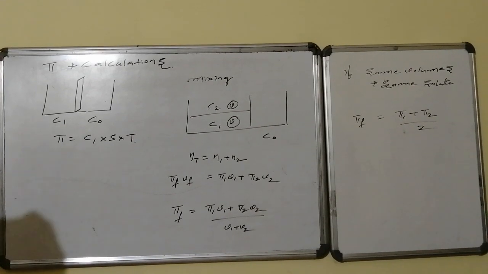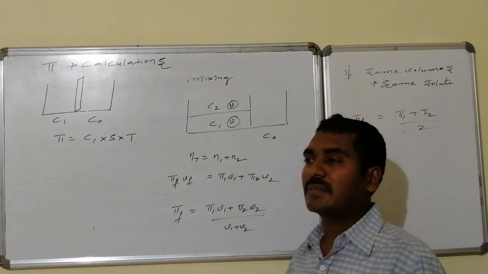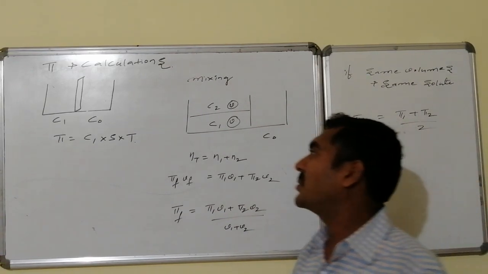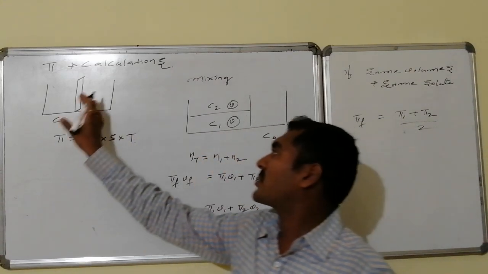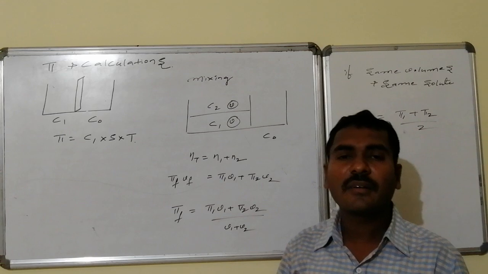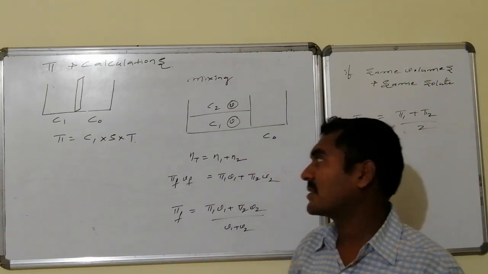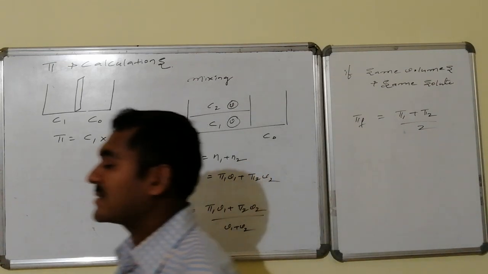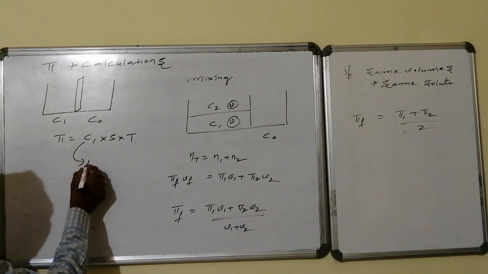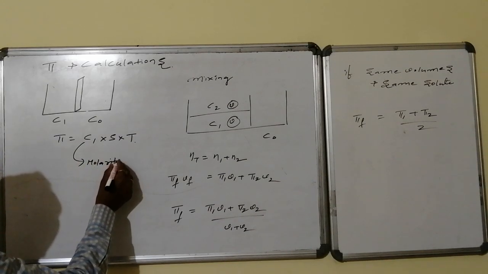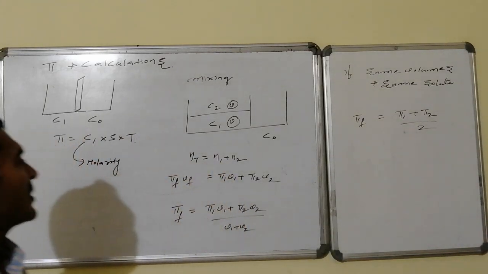Now, calculation of pi: how to calculate the osmotic pressure? If the solute is non-electrolyte in nature, the formula is like this. This is the pure solvent and this is the solution. The pure solvent has zero concentration, and the solution has concentration C1. Then pi is equal to the concentration of the solution C1 in molarity, into S, into T. In this way we can calculate it in atmospheres, and that is its osmotic pressure.